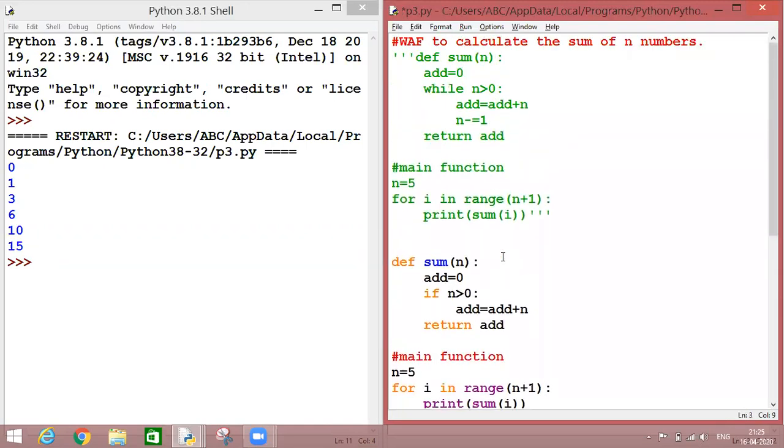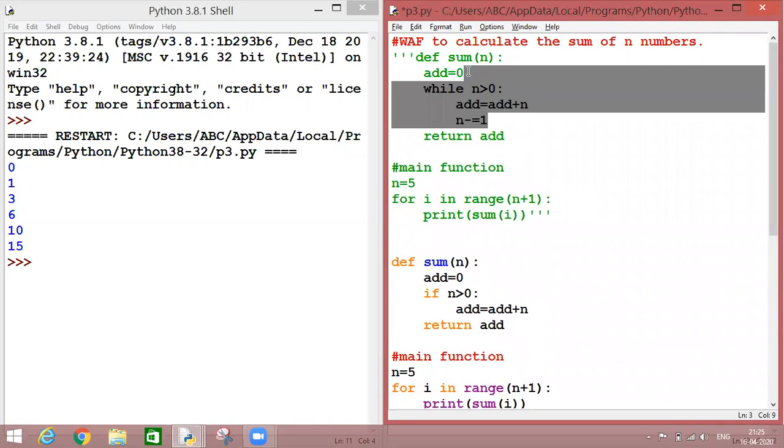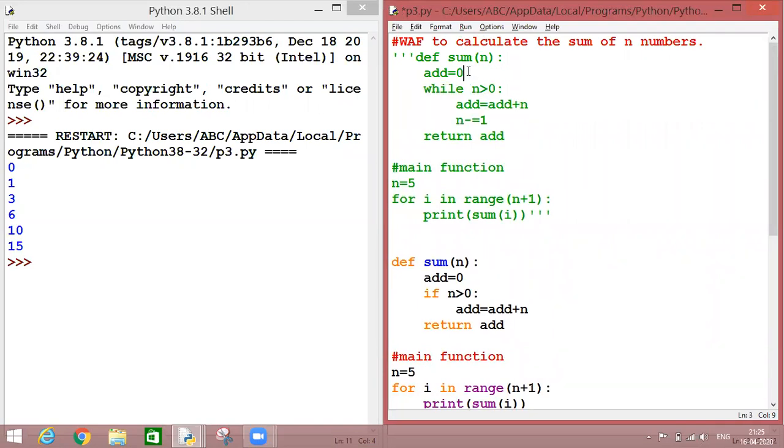Let's move upon this function. Here add value is initialized as 0. Very first time when n is 5, then it will come over here and 5 will be added with 0 and it will produce 5.